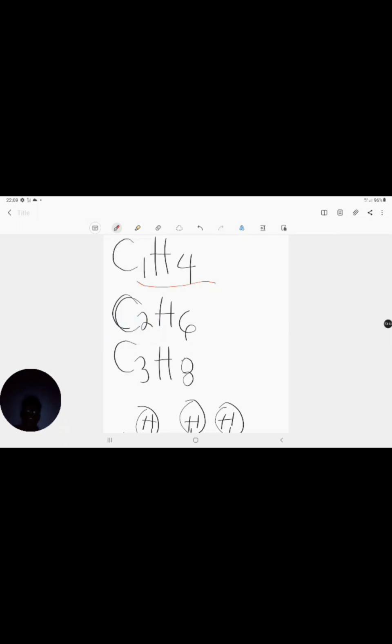So this and that and that, we're going to call N, N, and N. How do we use this N to come up with each of these hydrogen numbers?